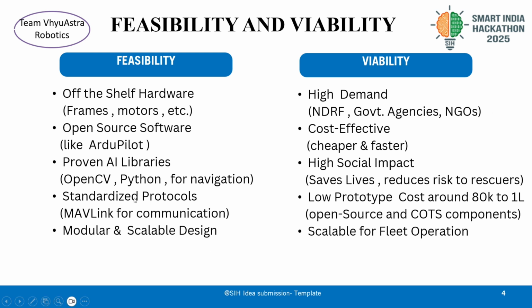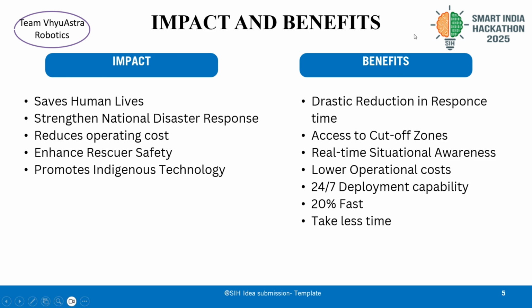And why is it so low? Because we are using open source, right? As I've discussed in feasibility, we will be using open source software and also proven AI libraries which already exist, and there is no need for new innovations in hardware. So that's why our prototype cost is so low, and it's also scalable for fleet operation. It means it's okay for use in all of the operations, right?